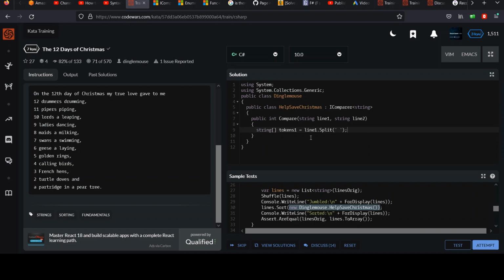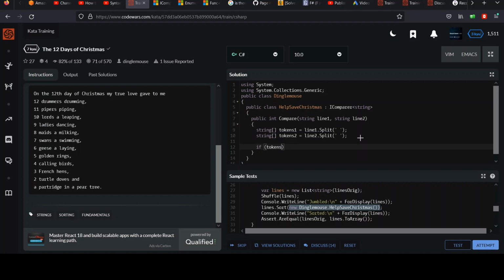And so I'll do the exact same thing with line 2. Call this one tokens2. It'll do the same thing with all these lines though. And like I said, I'm going for that first word, and I'm going to use that to make my determination, to sort of do a comparison. And so, yeah, let's do that. I'll say it's going to be something like this. Let's just do this by the numbers, then we can clean it up later.